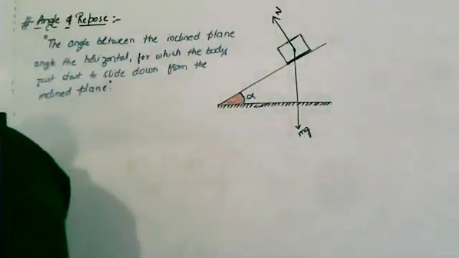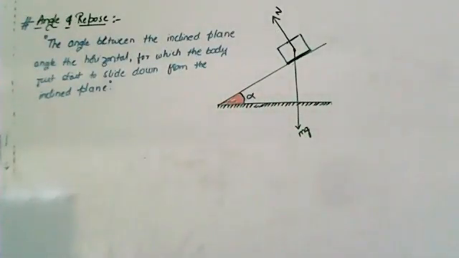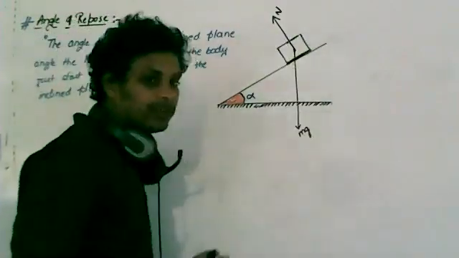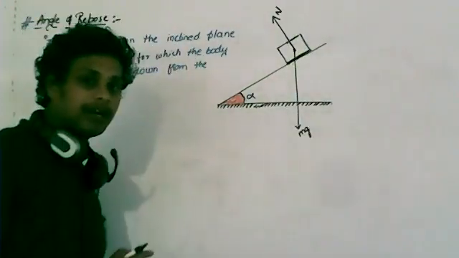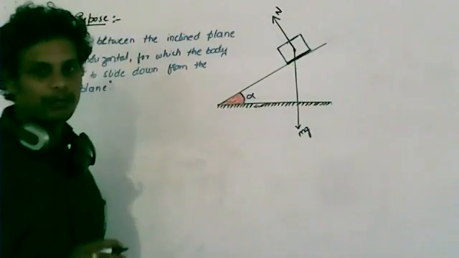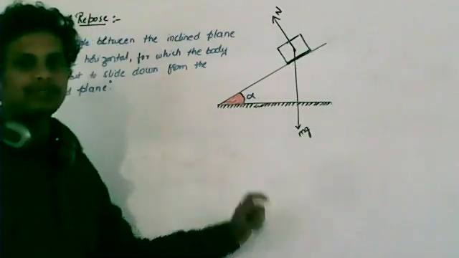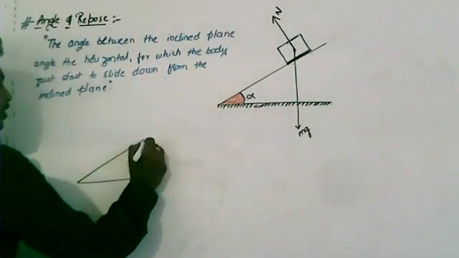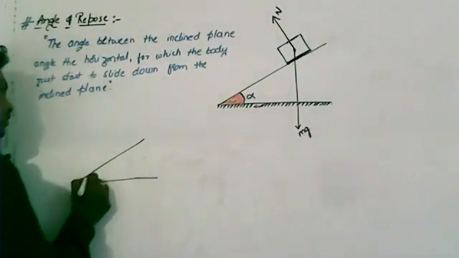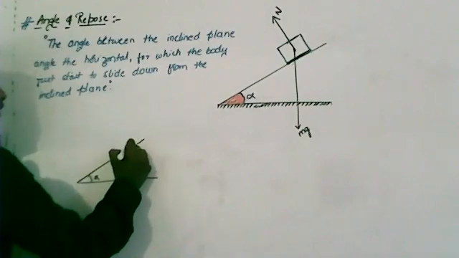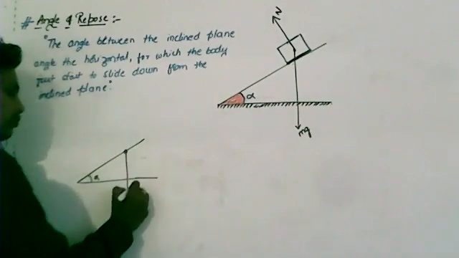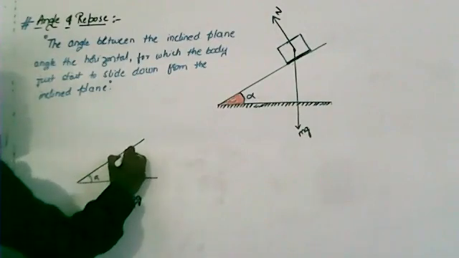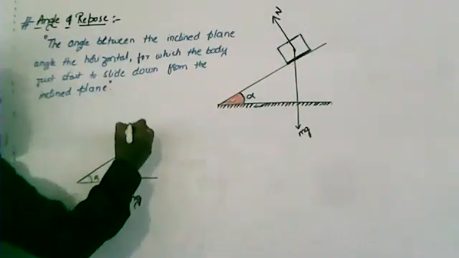Now listen. For example, if this normal is not balanced, as we already discussed in the resolution of vectors concept, the weight mg will be resolved into two components. How we have to resolve, I will tell you, just listen. For example, if this is the triangle and this angle is alpha, and mg will always be in the downward direction, therefore this angle is 90, and this angle becomes 90 minus alpha.